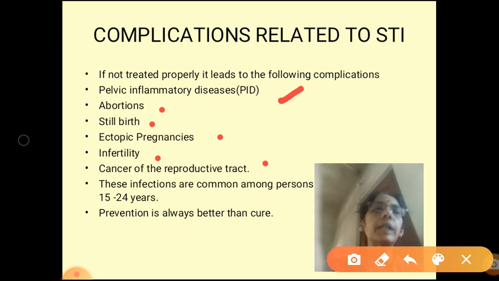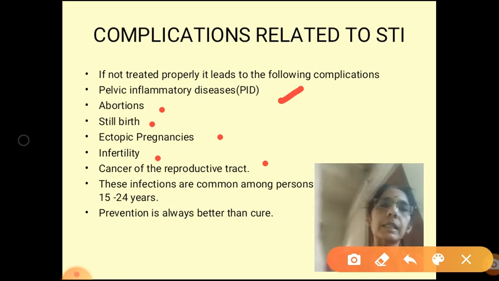First is pelvic inflammatory disease, where inflammation occurs in the pelvic region. Second is abortion. Third is stillbirth, which means the fetus dies inside the womb or uterus of the mother.